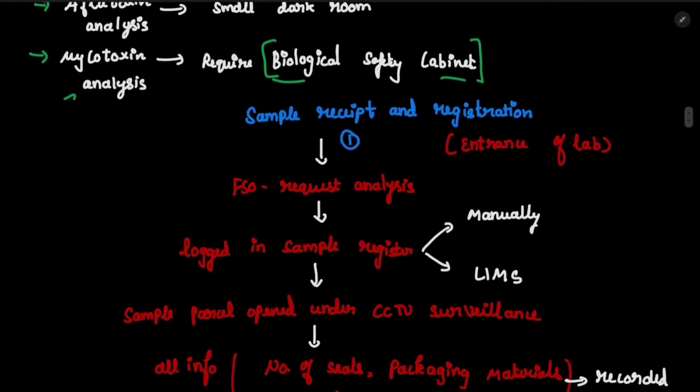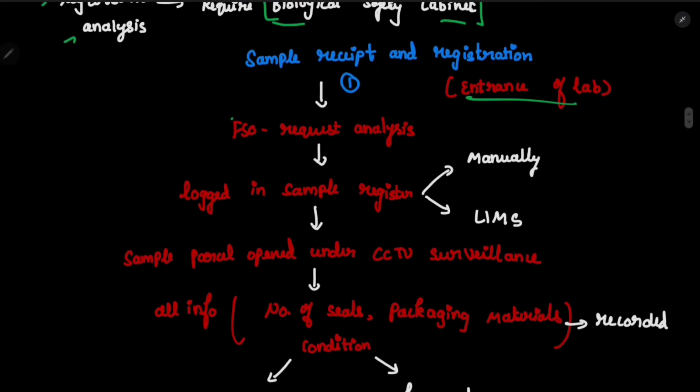First room is sample receipt and registration. This is the entrance of a laboratory. Okay, FSO will request for analysis, right? Once he has requested for analysis, this request will be logged in the sample register. Either it will be logged manually, which means the custodian will enter it himself, or this will be mentioned in the LIMS, Laboratory Information Management System. Okay, so using these two, we can log the sample register.